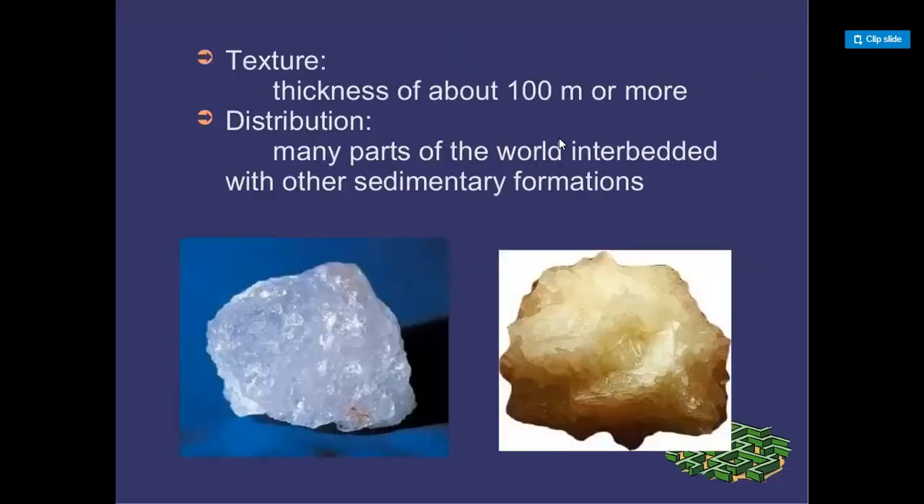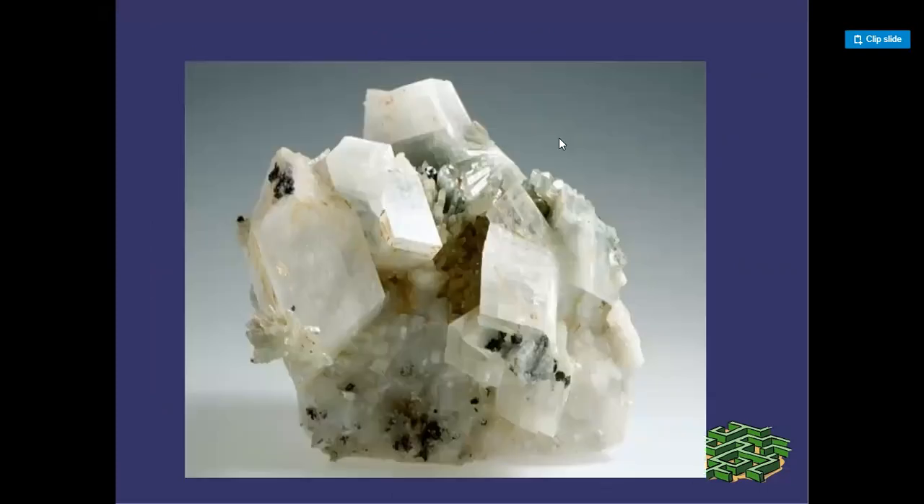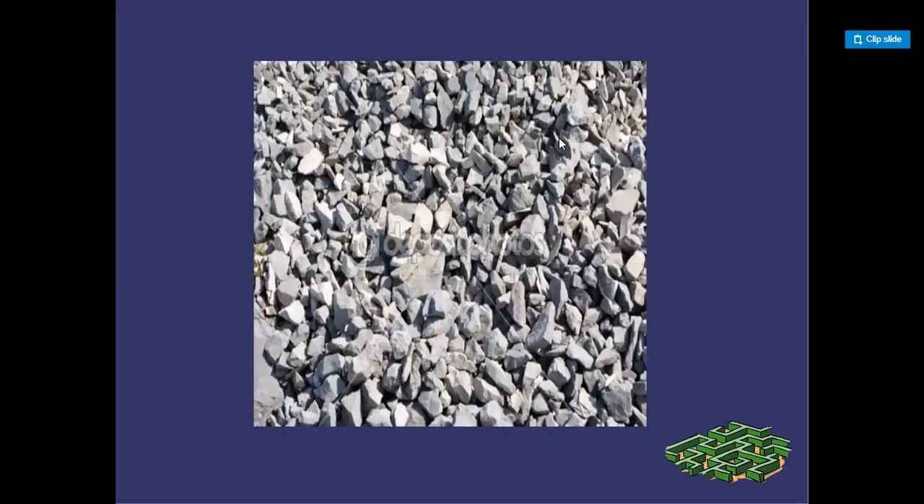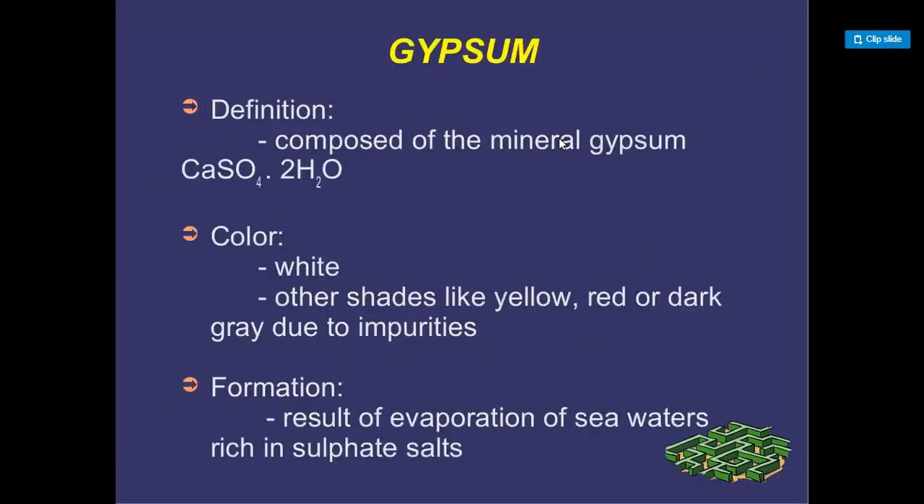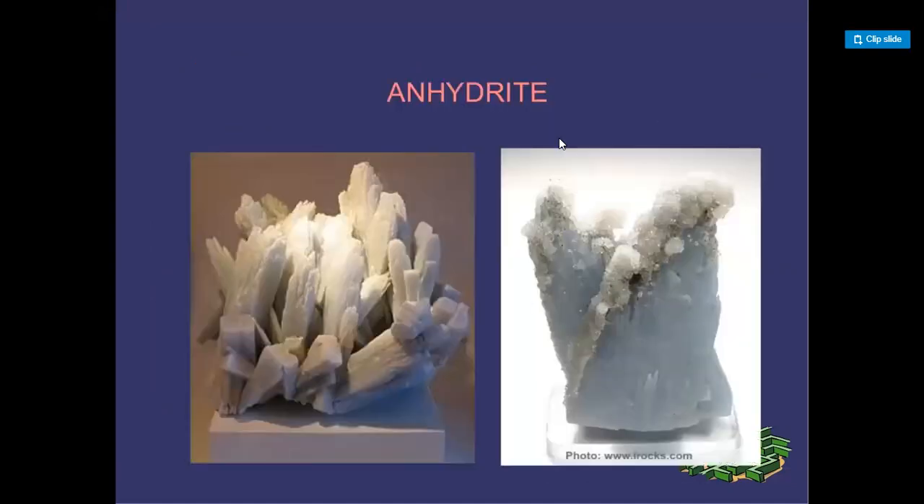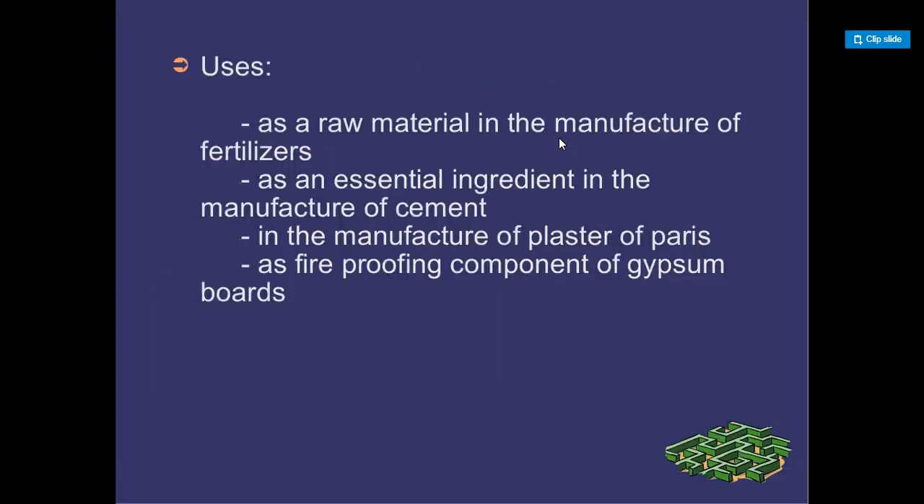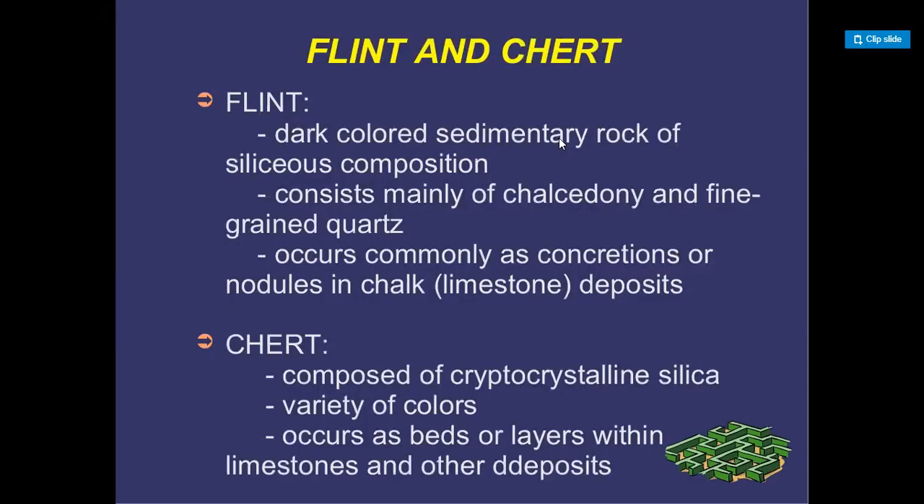Guys, here, this is the gypsum and the dolomite. Dolomite, this is the dolomite. Gypsum. These examples, gypsum, are also sedimentary rocks. Anhydrite is also a sedimentary rock. Flint and chalk are also sedimentary rocks.